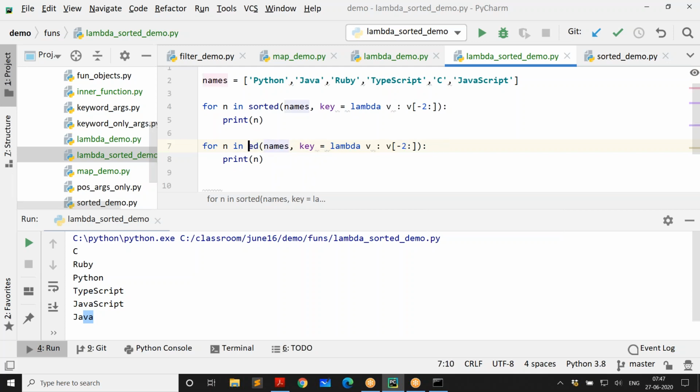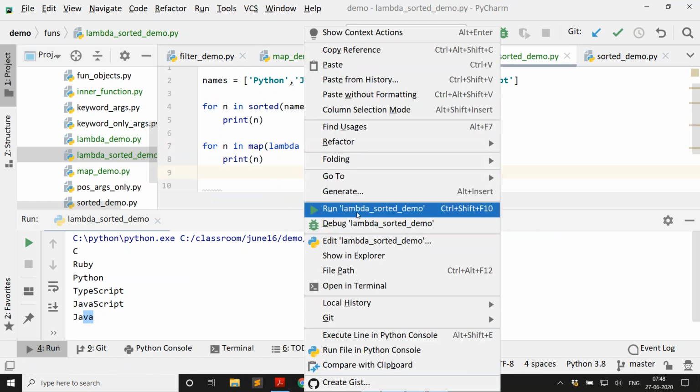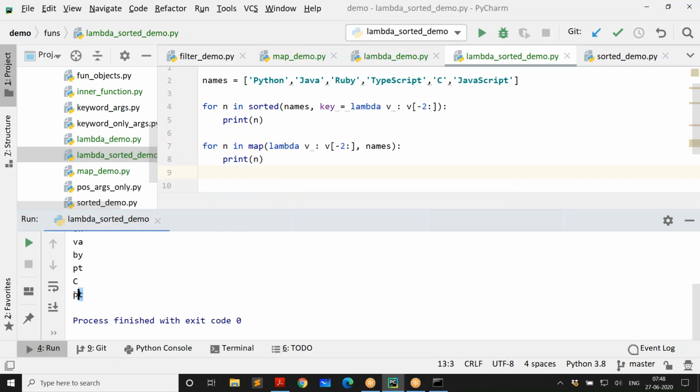So I can use map, but for map, the syntax is different. The function is first and then the iterable, names. And this time, if I say I want to take the last two characters, you're going to see that. Now there you can see the last two characters.